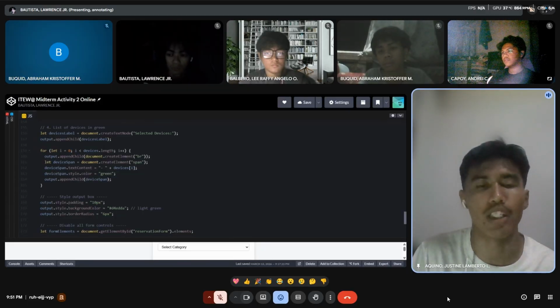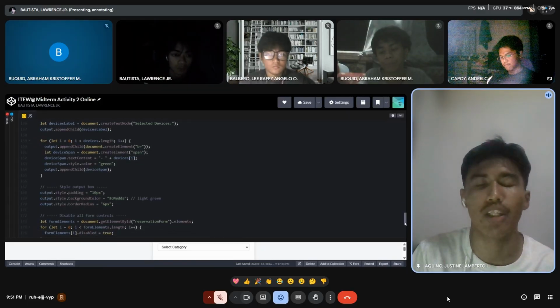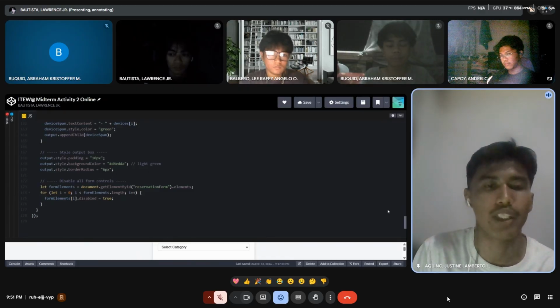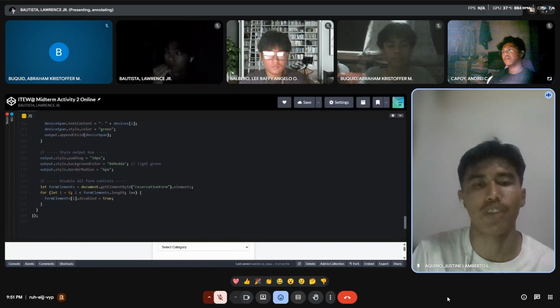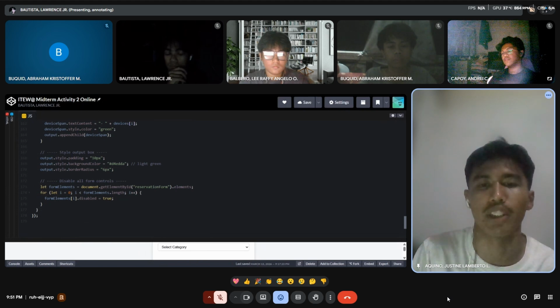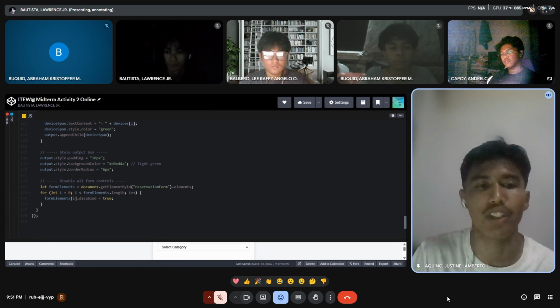Then let form elements equals document.getElementById reservation form.elements. Now this finds the form with the ID reservation form, and .elements gives back a collection of every single input, dropdown, checkbox, and button inside that form. It's stored in form elements so the loop below can go through all of them.